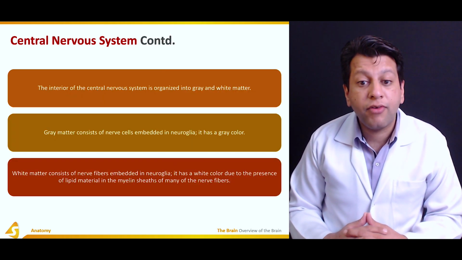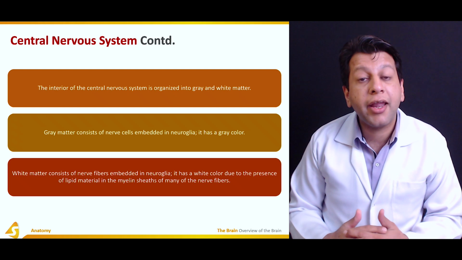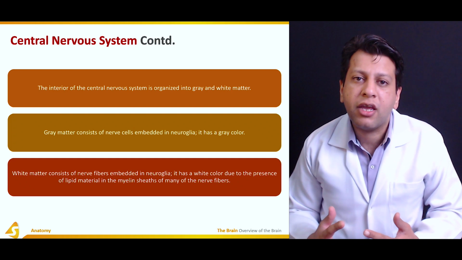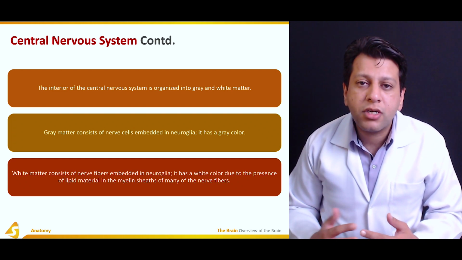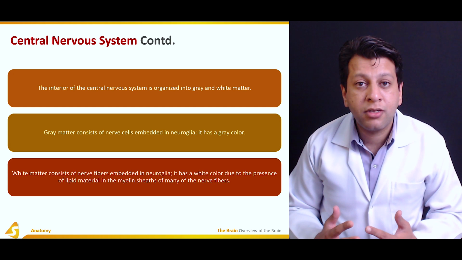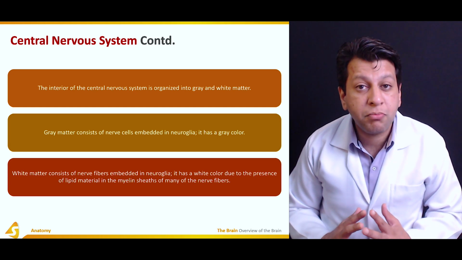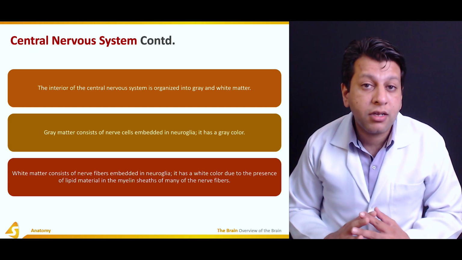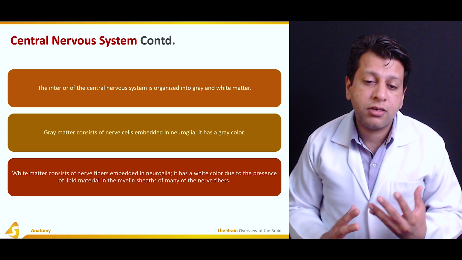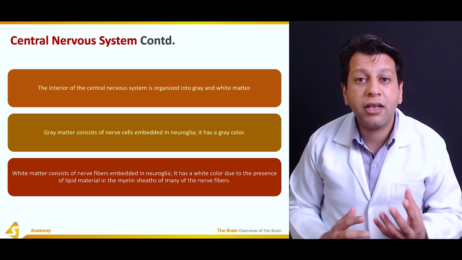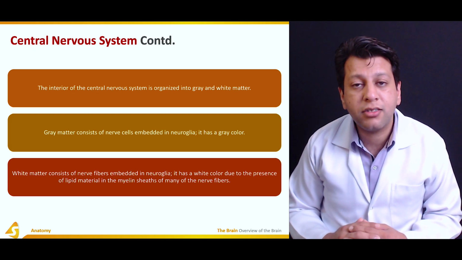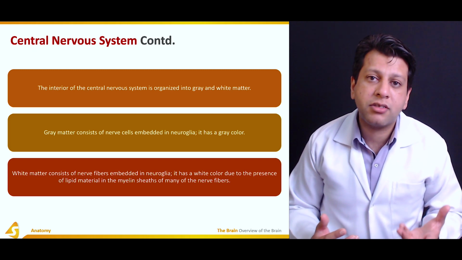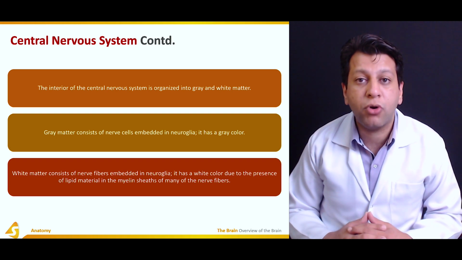The interior of the central nervous system is organized into gray and white matter. Why is it called gray? It appears gray because it is composed of the cell bodies. The nuclei stain grayish-blackish on histopathological slides when you view them under the microscope. While the nerve fibers are the axons, which are covered by myelin sheaths, they appear white. That is why they are termed white matter, and the gray matter is termed gray matter because it contains the nerve cell bodies of the neurons.